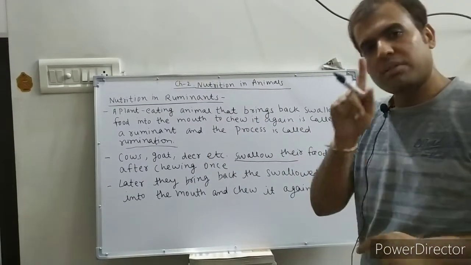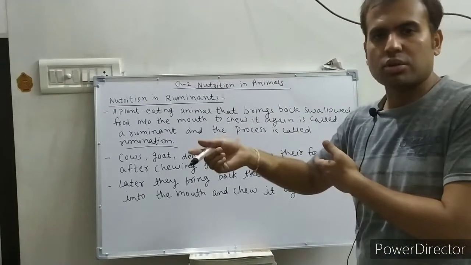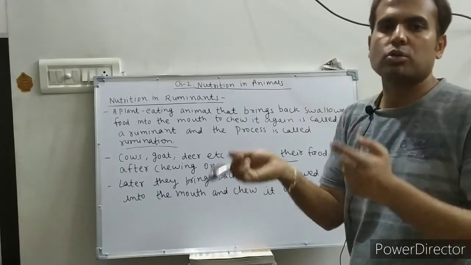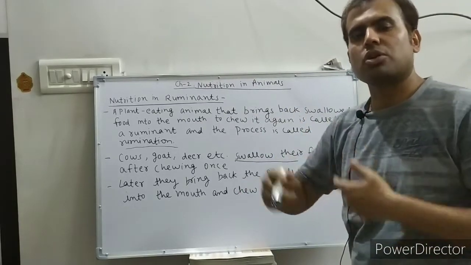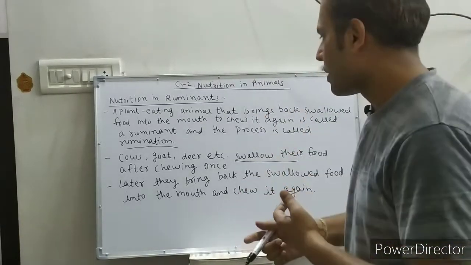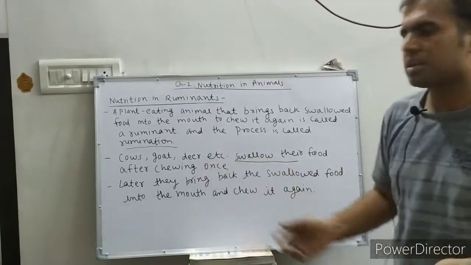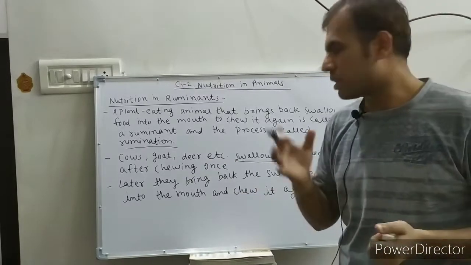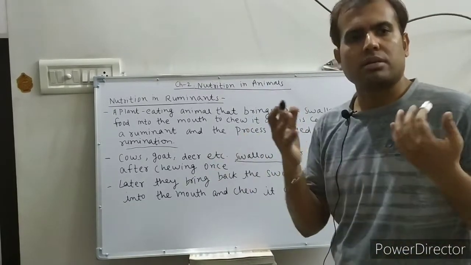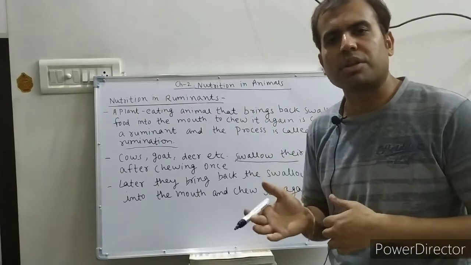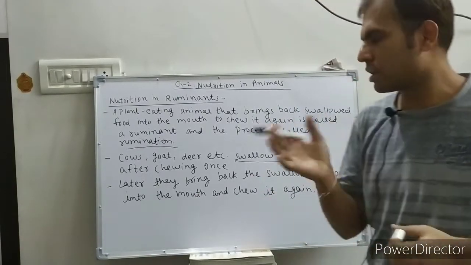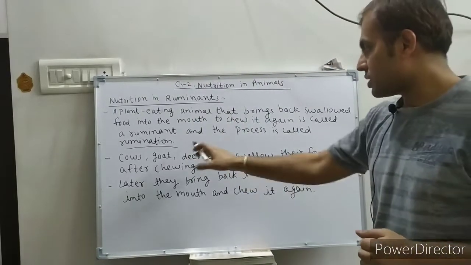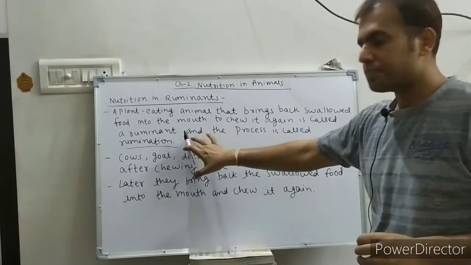So first there is only one round of chewing, then they swallow the food, and again it is brought back to the mouth and chewing starts. Obviously, for the chewing process there are different types of teeth in the mouth of the animal, like we have already discussed in nutrition in human. So this is the process of rumination.